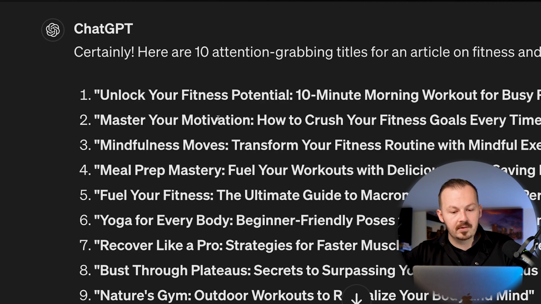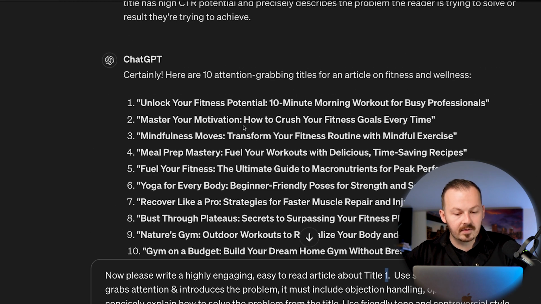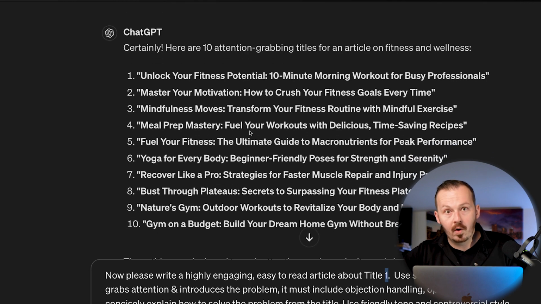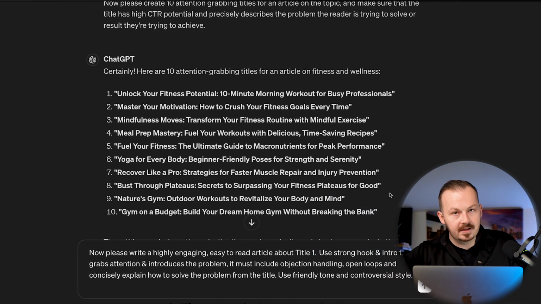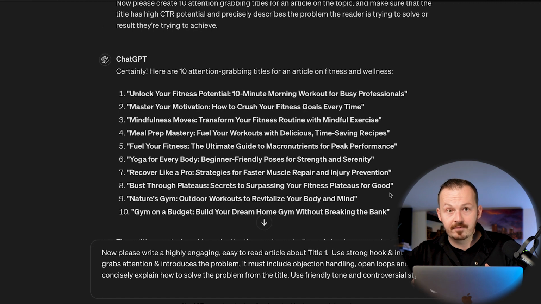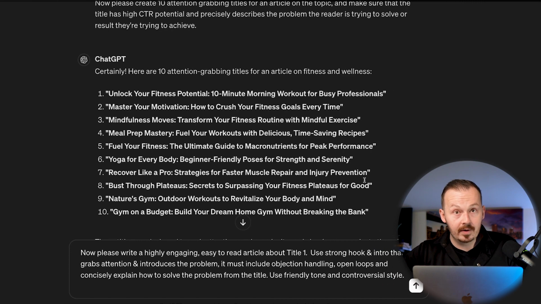If you're going to be doing this method, you can generate articles for every single one of these titles in bulk. That way you are going to save time if you're doing this at mass, and you actually want to do that. You don't want to just generate one article and hope it's going to make you thousands of dollars. This method is based on working at this for at least a couple of hours, and if you add it up at the end of the day, you can make around $80 per hour just by doing this.